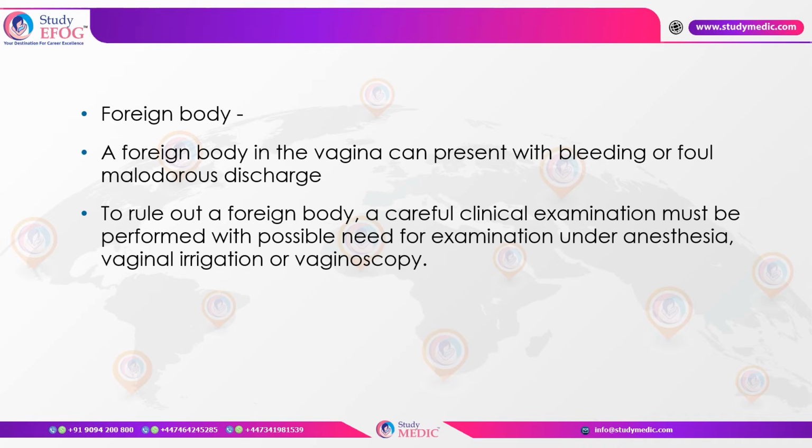The mother or the caregiver can give us a history that the child has the habit of putting small objects into the vagina. However, in most of the cases, this history might not be very reliable. So to rule out a foreign body, one important thing is to do a careful vaginal examination. It can be done under anesthesia if the child is not cooperative, or a vaginoscopic approach can be used to identify and remove this foreign body.